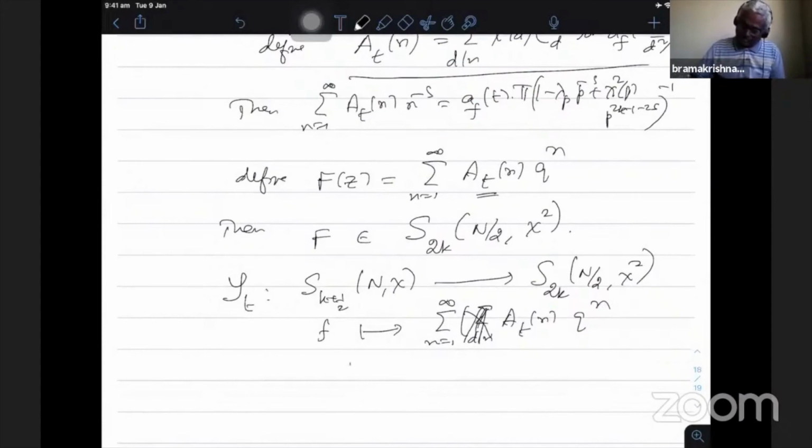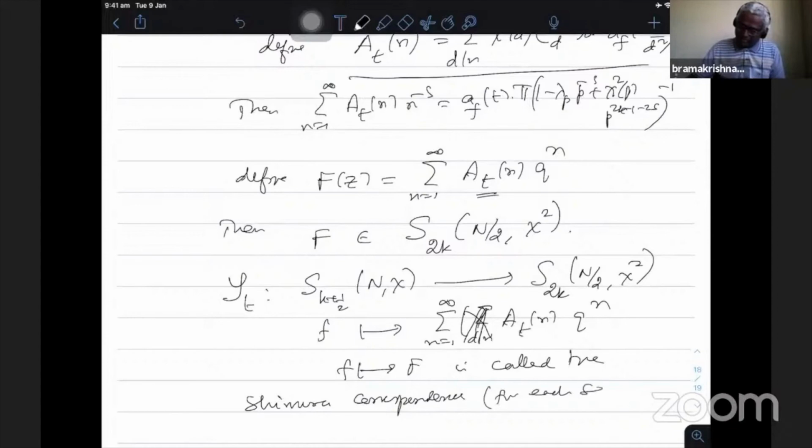So f going to capital F is called the Shimura correspondence. And then this depends on each square free t.